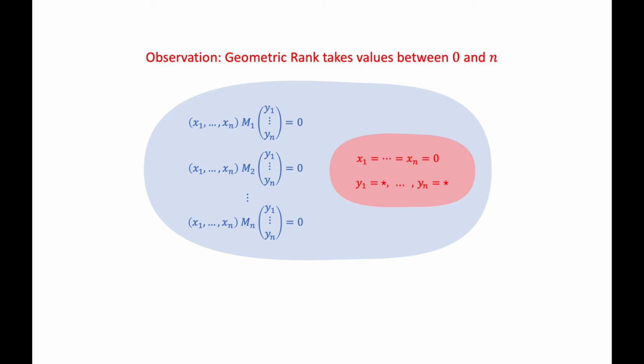So our set of solutions contains a linear space of dimension n. Therefore, it follows from one of our computational intuition rules that the dimension of V(T) is always at least n, and it's clear that the dimension of V(T) is at most the number of variables, which is 2n. We conclude that the geometric rank of T, which is 2n minus the dimension of V(T), is between 0 and n.